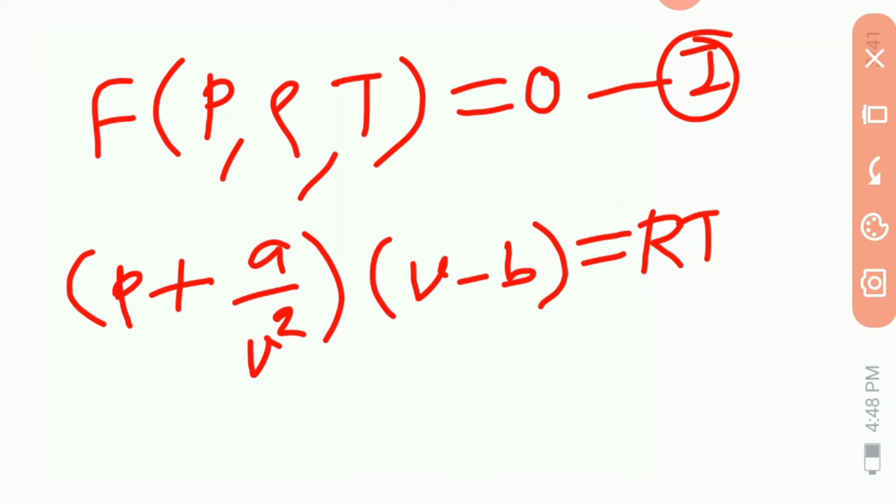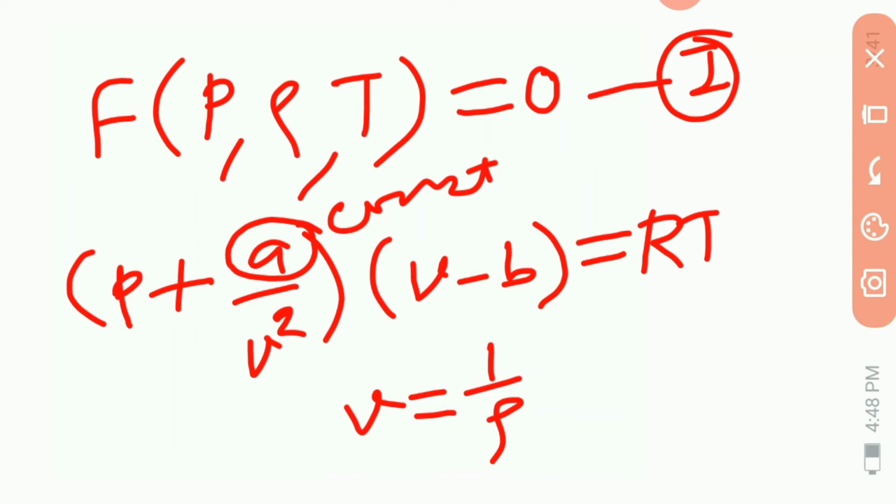And here V is 1 upon rho. Here A is a constant, B is the covolume, and therefore this equation is due to van der Waals.